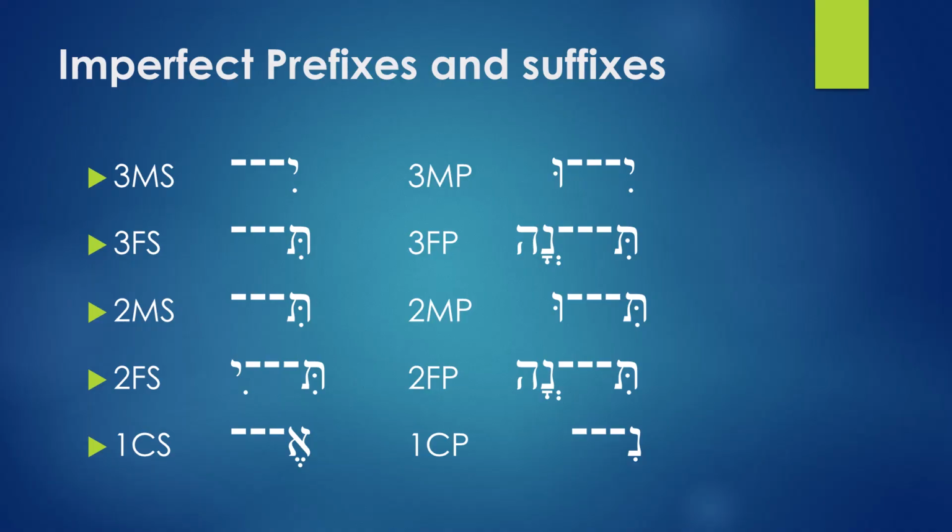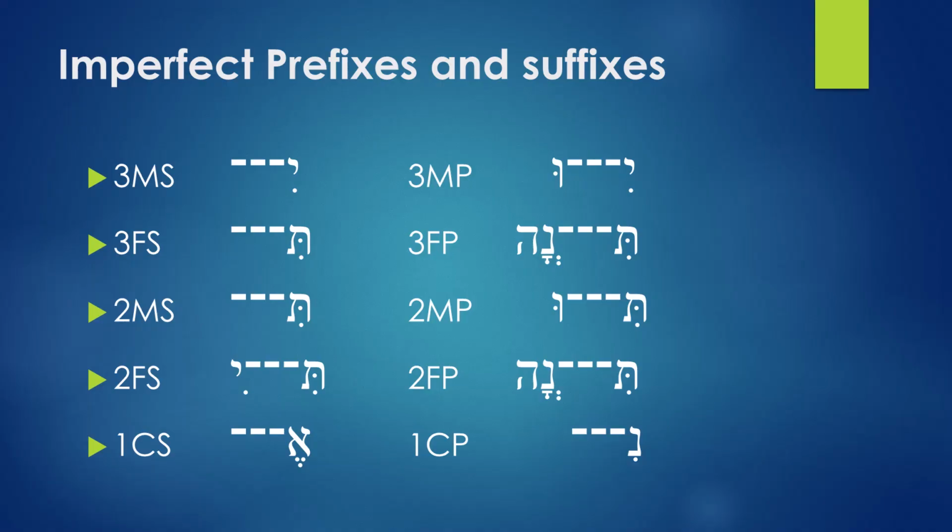This is a paradigm for the imperfect tense, and these are the prefixes that you add to words. Again, the imperfect is called preformative because it has prefixes. Remember, in the perfect we had suffixes at the end, but the imperfect has prefixes right at the beginning. Even though it's called preformative, in some cases it adds suffixes. In these four places, it's going to have suffixes. But because the prefixes are more, it's called a preformative tense.